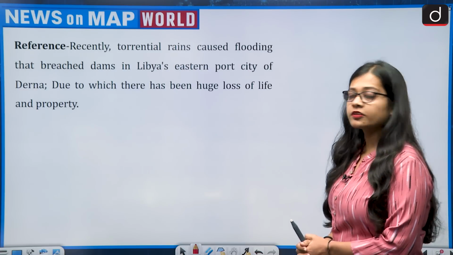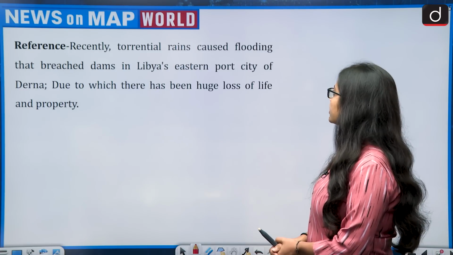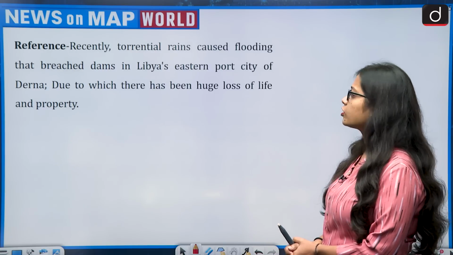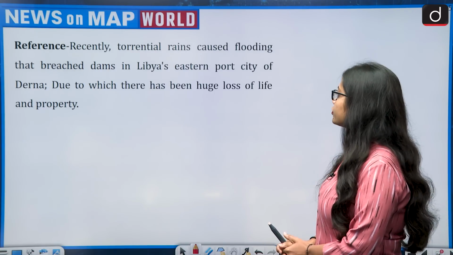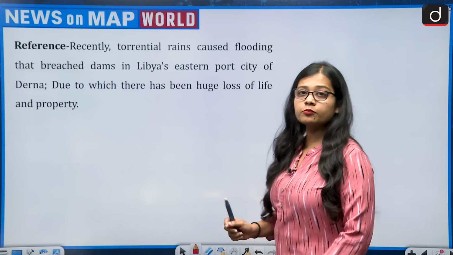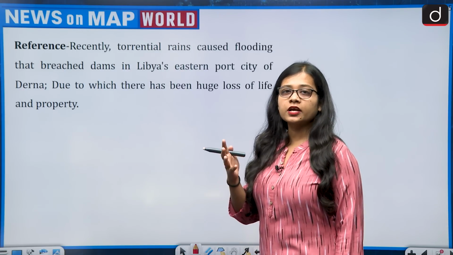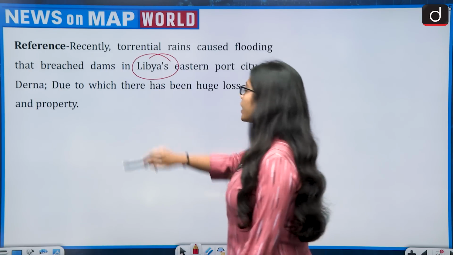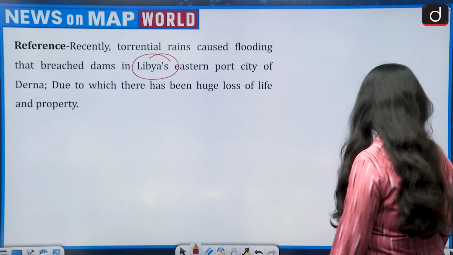The reference says that recently torrential rains caused flooding that breached dams in Libya's eastern port city of Derna, due to which there has been huge loss of life and property. So the country Libya is going through a problem of flood, and this brings Libya or the northern African continent to the news.